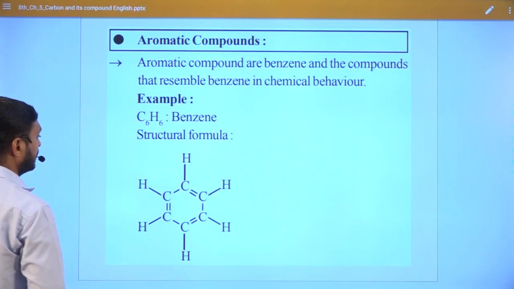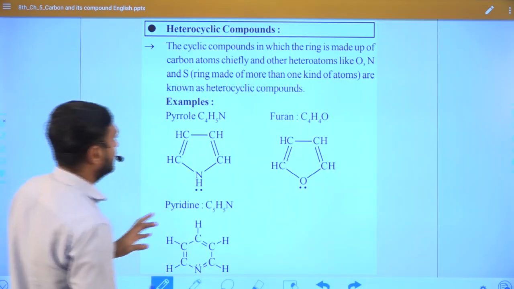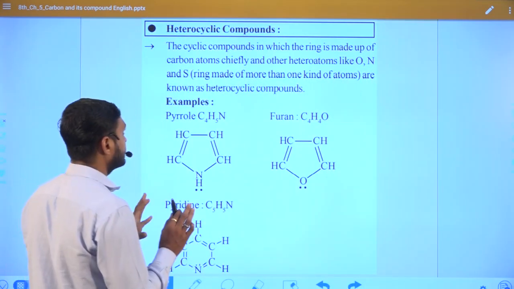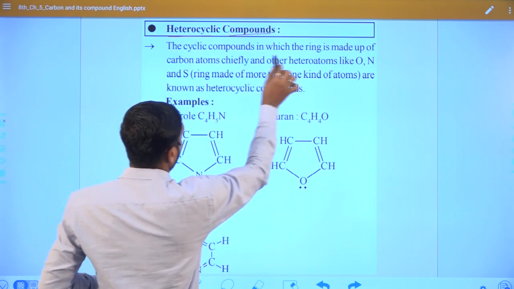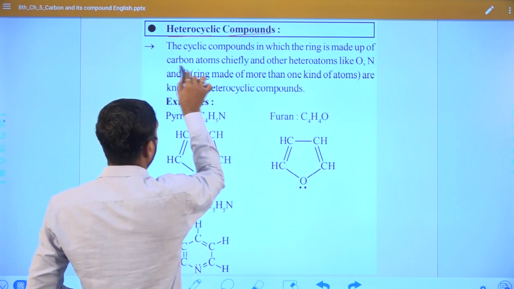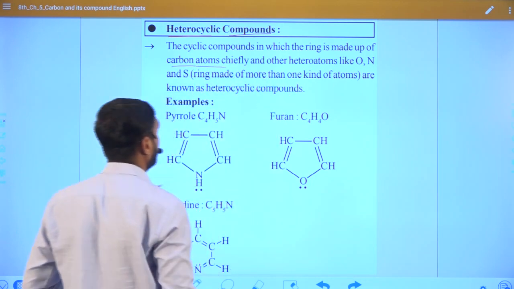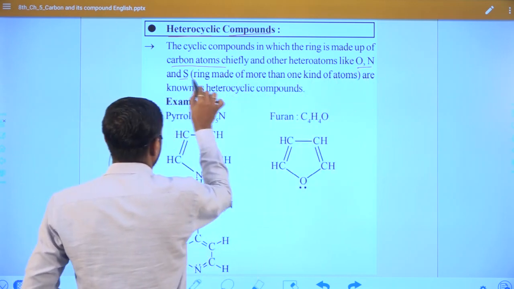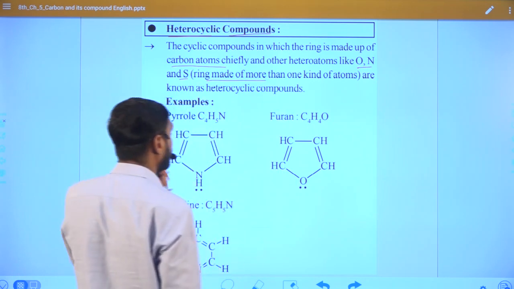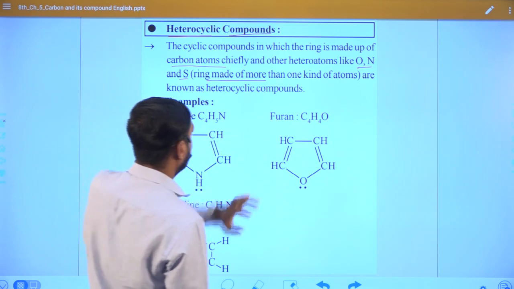Here we should first understand what a heterocyclic compound is. A heterocyclic compound is made up chiefly of carbon atoms and other heteroatoms like oxygen, nitrogen, and sulfur. Rings made of more than one kind of atom are known as heterocyclic compounds.